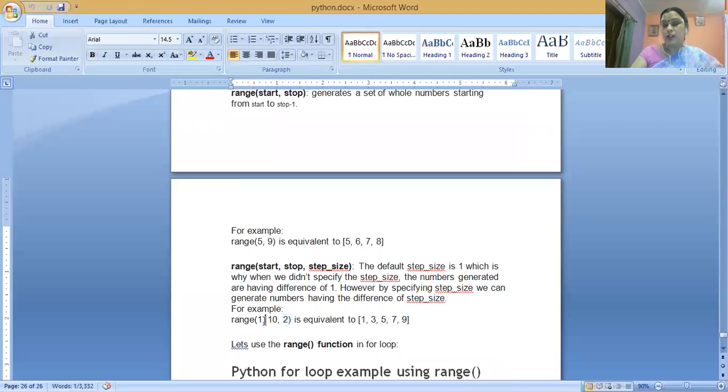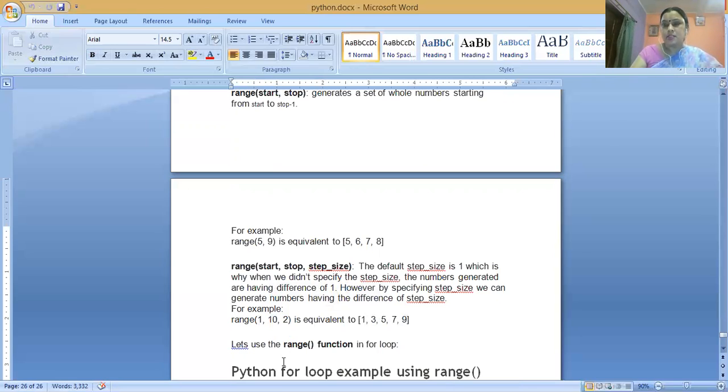For example, starting value 1, stop value 10 minus 1, that is 9, and step value 2. So when we write 1, 10, 2, the starting value is 1, then the next value is 3, then 5, then 7, then 9.